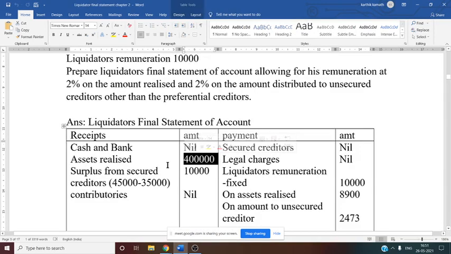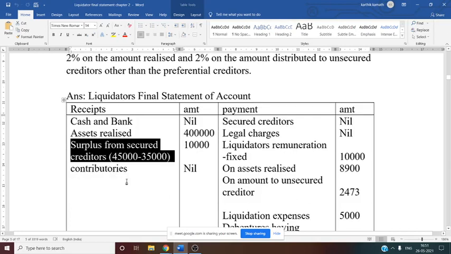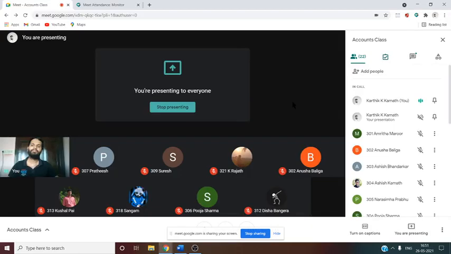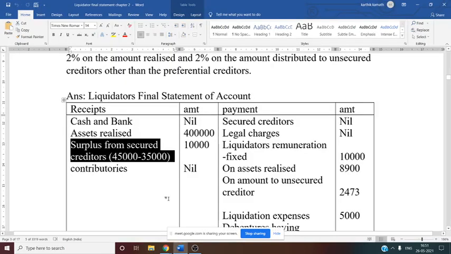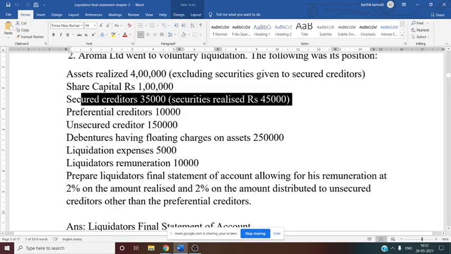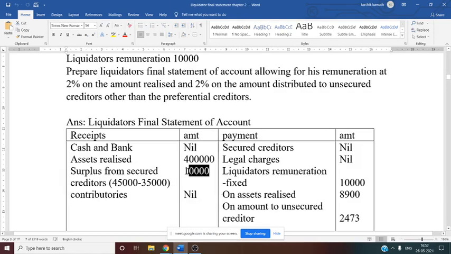Now surplus from secured creditor, this is also similar to the previous problem. Here surplus is given by the secured creditor to the liquidator. That means the securities are realized by the secured creditor. Whatever securities are given to the secured creditor separately are realized by the secured creditor themselves, and not by the liquidator. That is why here it is 45,000 minus 35,000. From where did we get this? It is just the difference amount. 45,000 is realized, and the due is 35,000. 45 minus 35 is 10,000. So 10,000 you need to consider under the receipt side, under surplus from secured creditor.